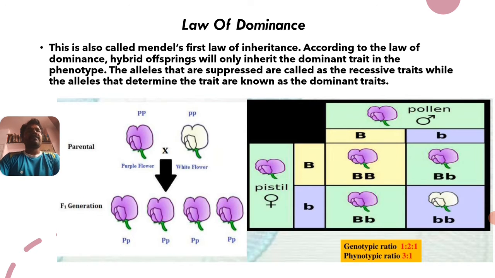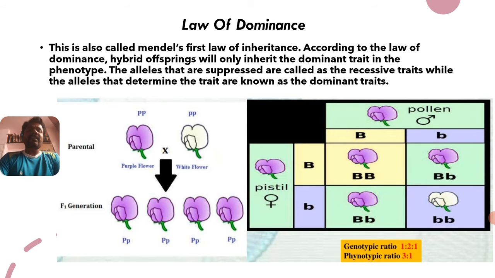Yesterday we already discussed the important definitions or terms in genetics, like the heterozygous condition, the homozygous condition, and homologous chromosomes. Here, capital P is the dominant character and small p is the recessive character. In this, two dissimilar kinds of genes are present, and the condition is called a heterozygous condition.